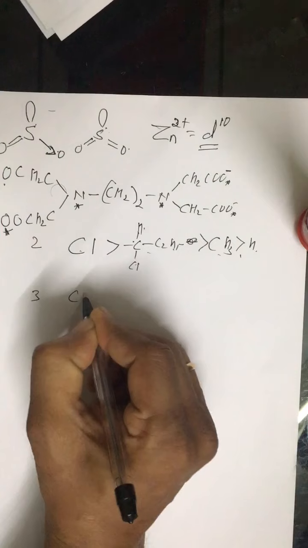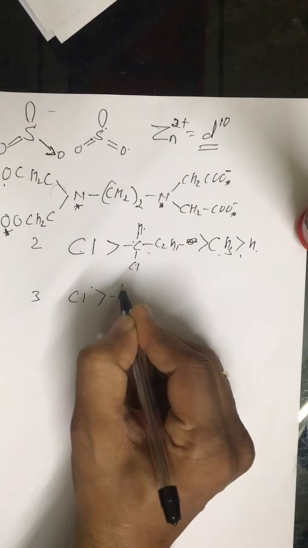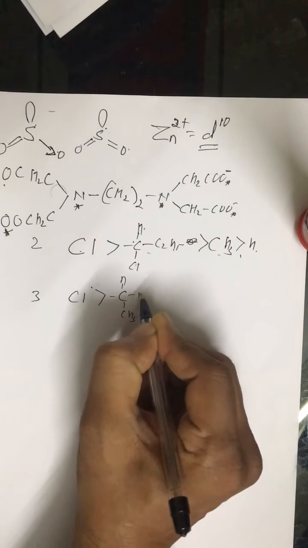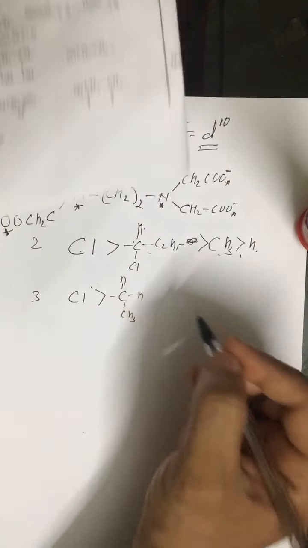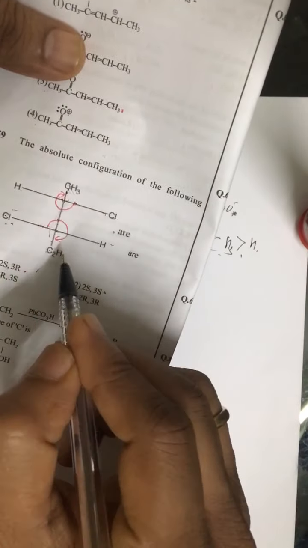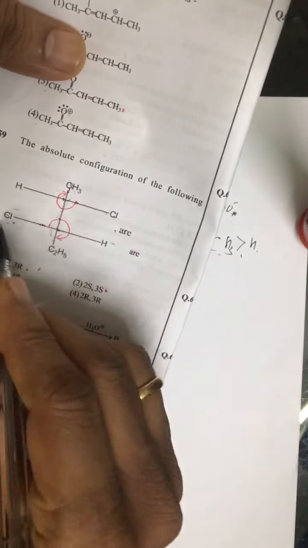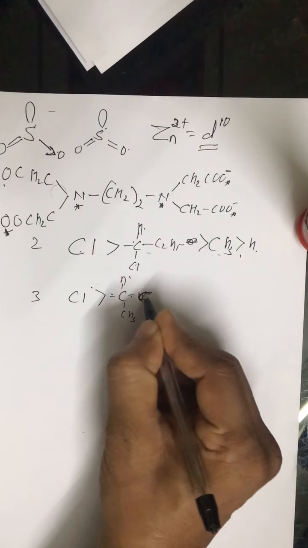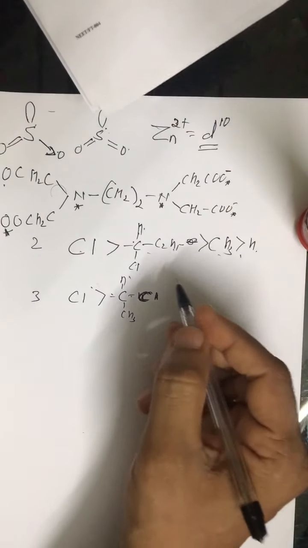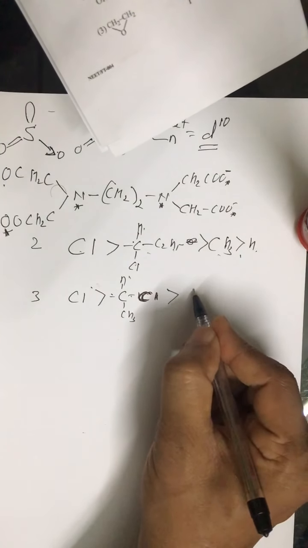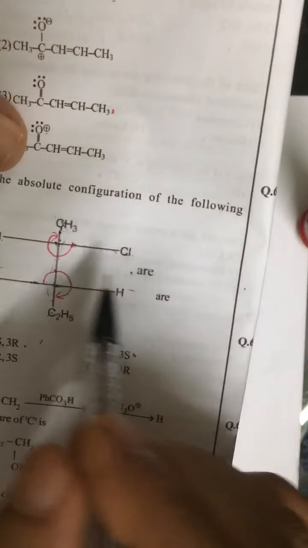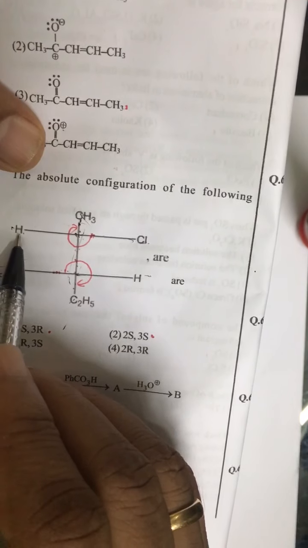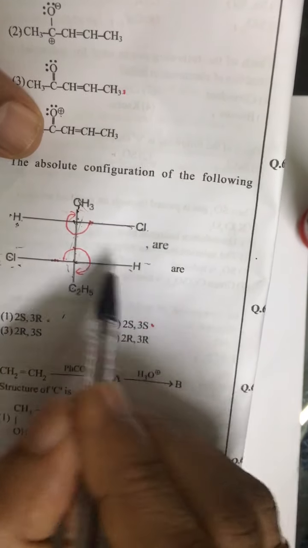This is on the second carbon atom. On the third carbon atom, it is Cl, alright, then CHCl, CH3, and then C2H5, and then hydrogen. So now if you start moving from the senior-most group, the junior-most group is hydrogen in both the cases.